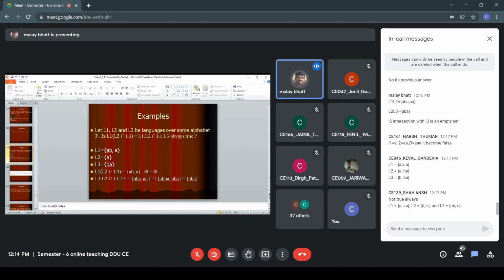Now similarly, L1 concatenated with L2, intersected with L1 concatenated with L3, will give you ABBA and ABA. So this is also a valid example.